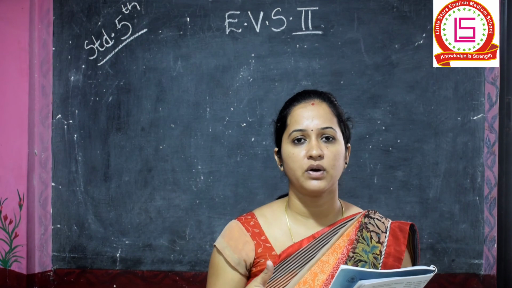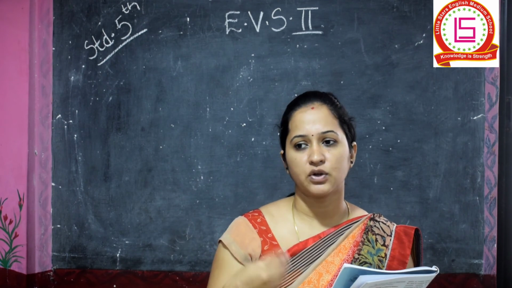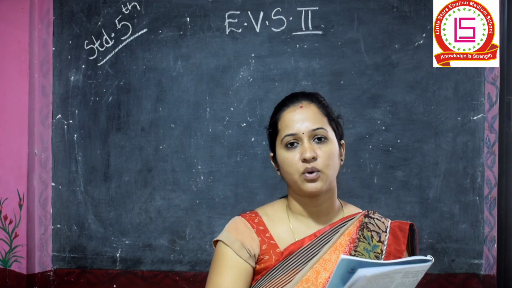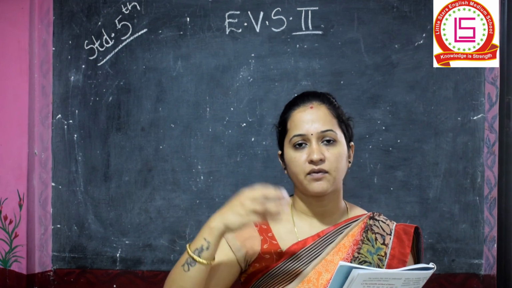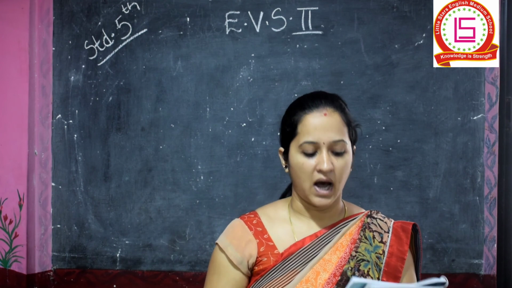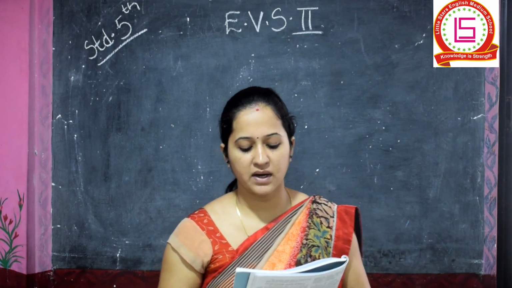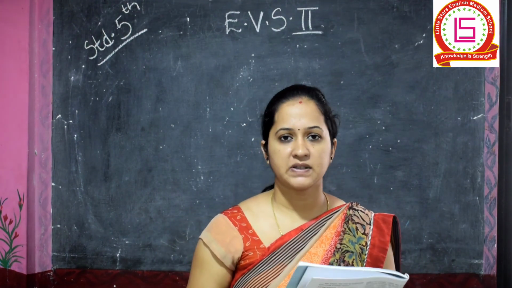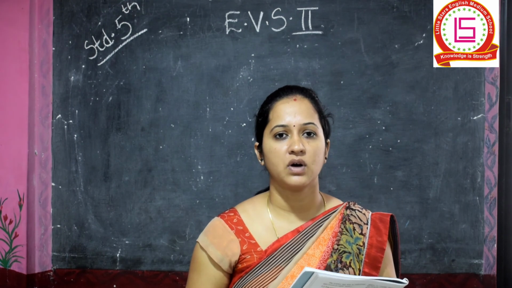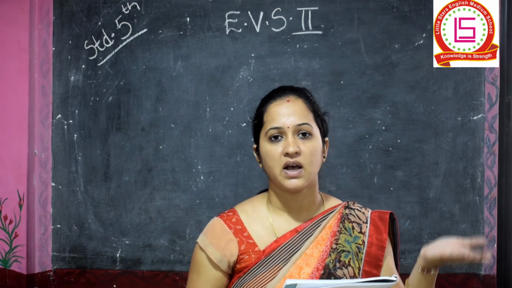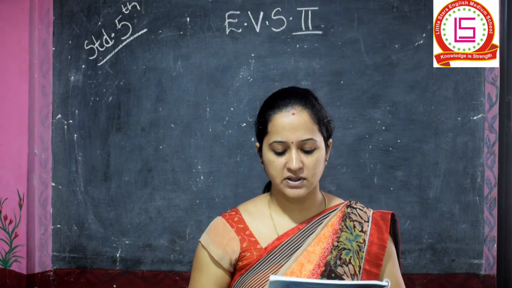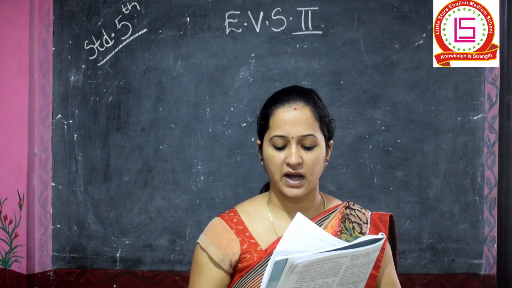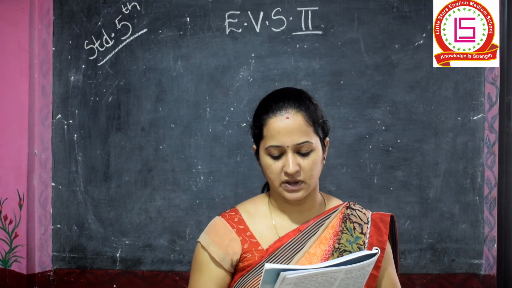So today how we do it, whenever you go to buy something, you have to give money. But in the older days, money was not there. So how did people do? People gave one thing instead of other thing. We learn about the progress of human civilization, and we also come to know how people in the older days stayed and how we are studying together today. We also understand how people's way of life went on changing.